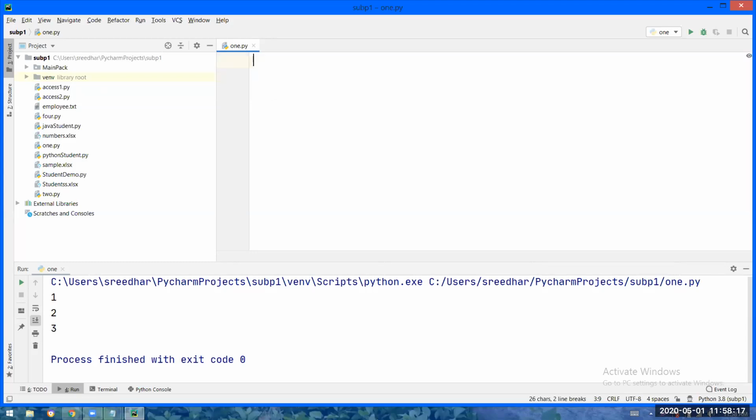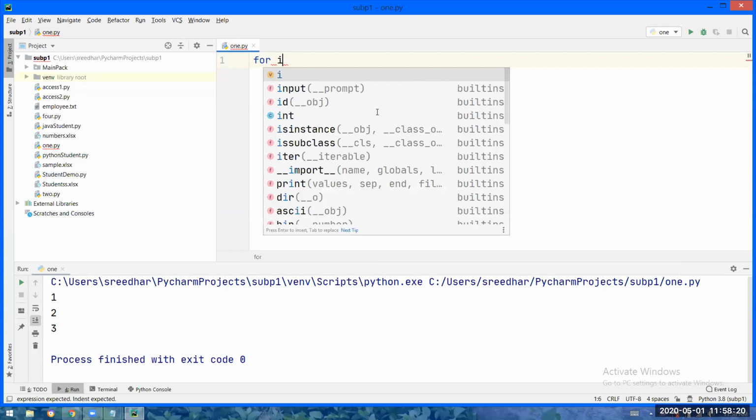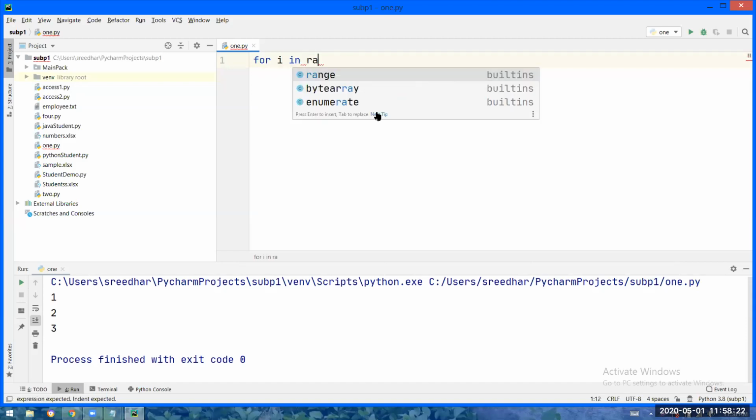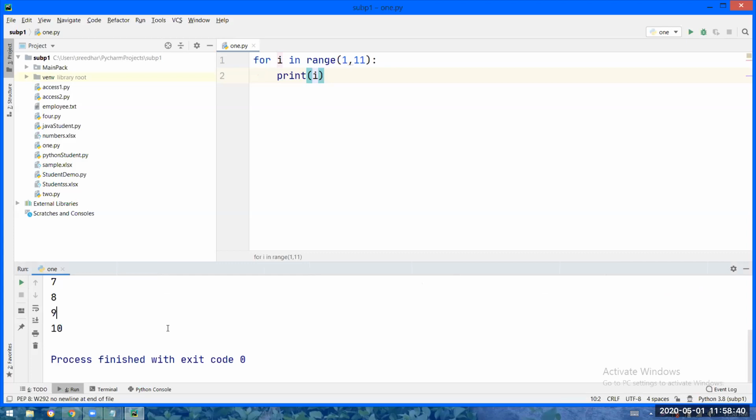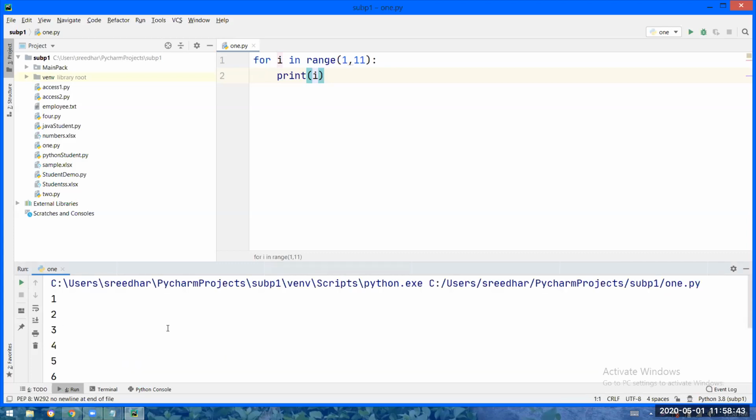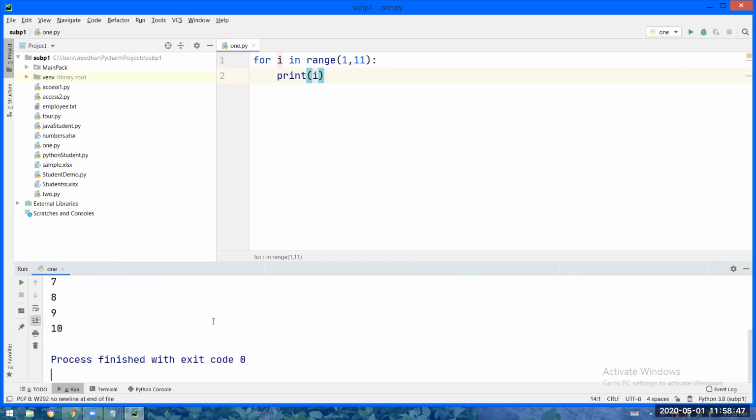Okay, see how I'm doing. For some variable in sequence means any set of values, and I will be writing i. So first let me execute, then I will explain. I have written the print instruction only once, but it got executed 10 times. Because of that, 1 to 10 numbers got printed. See? But how it happened, let us see.